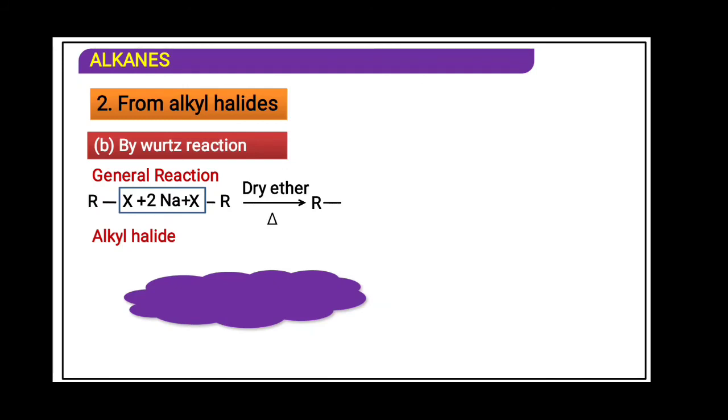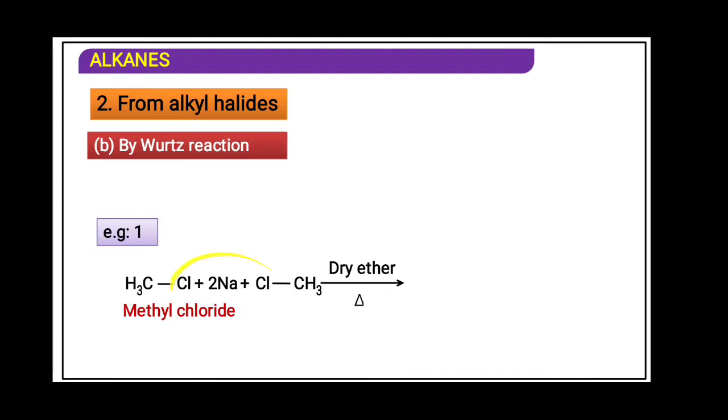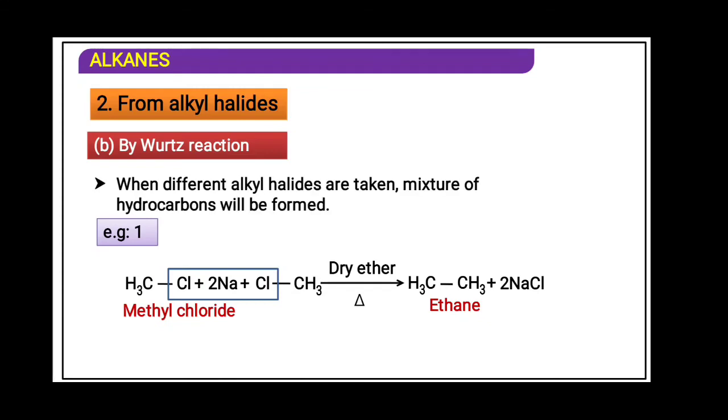R bond R, that is the higher alkane. Here the alkane is of 2 carbon atoms, if this carbon is 1. See the example: methyl chloride, 2 moles we have taken. 2 NaCl is removed and ethane is obtained. When different alkyl halides are taken, a mixture of hydrocarbons is formed.